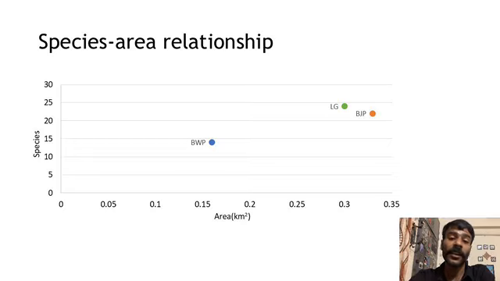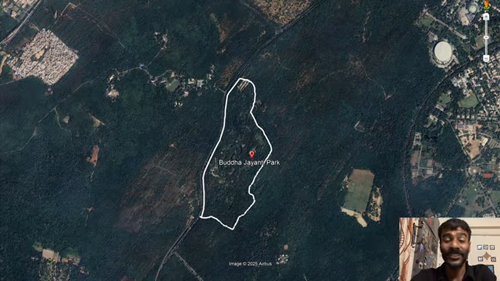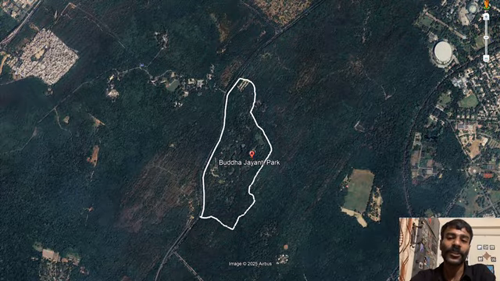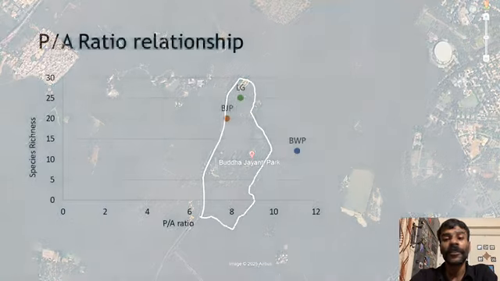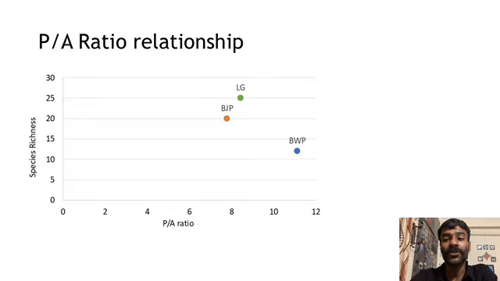Now, species area relationships showed inconsistent patterns. The species area curves indicate that species richness increases with area in the case of BJP and LG, which are comparable. BJP, however, which is located within the ridge itself, was expected to host more species. Further, perimeter to area ratios also varied. In the figure, BJP had the lowest, suggesting reduced edge disturbance, while BWP had the highest, which may explain its lower diversity because of greater spillover effect.